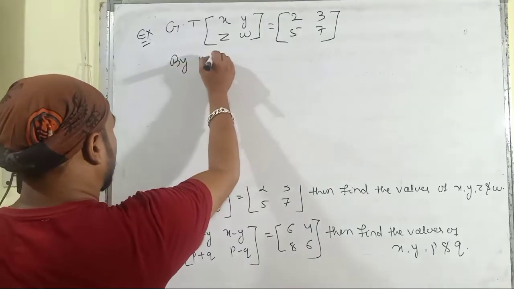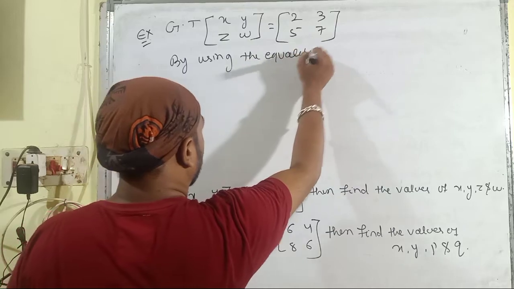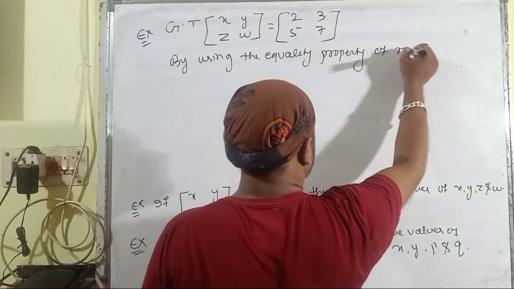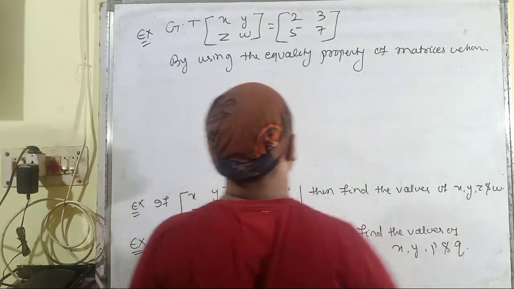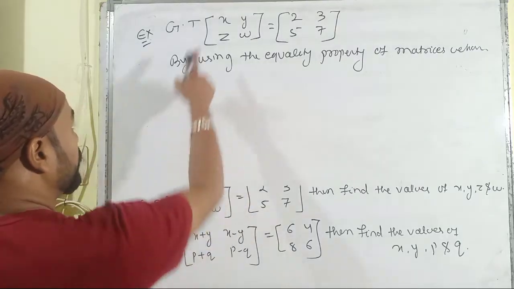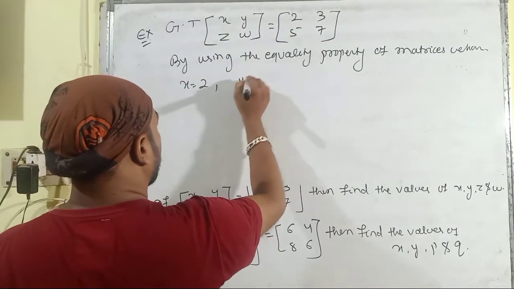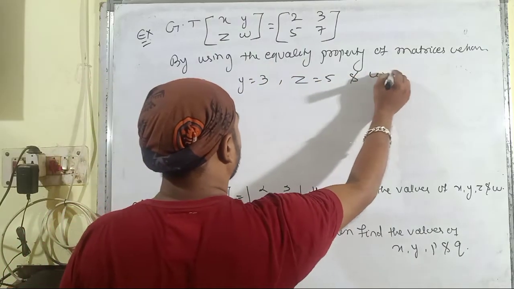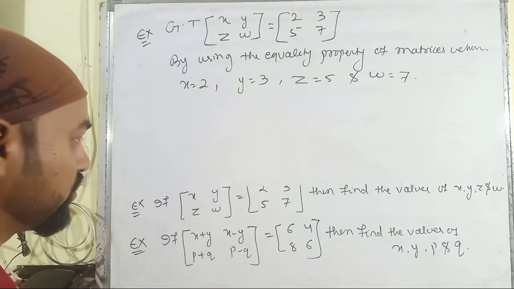By using the equality property of matrices, we have x is equal to 2, y is equal to 3, z is equal to 5, and w is equal to 7. This is the simple solution for the first problem.